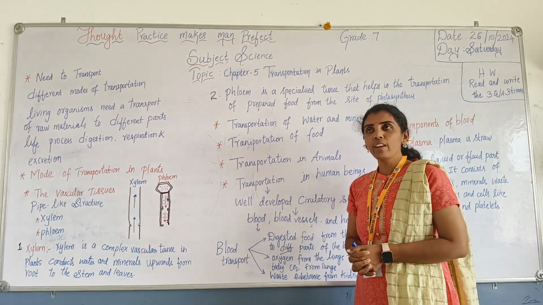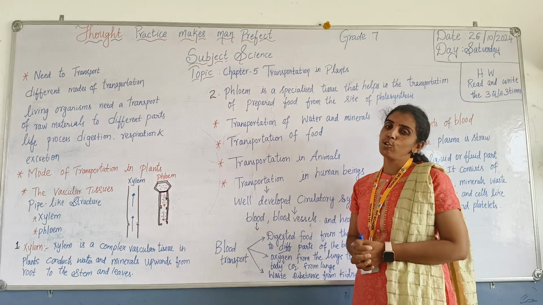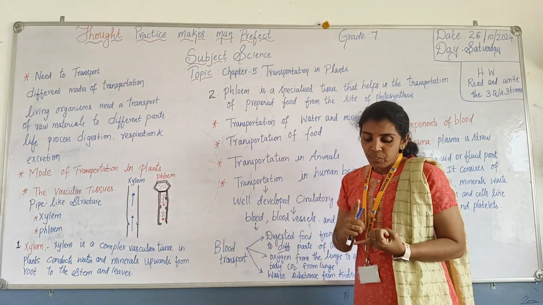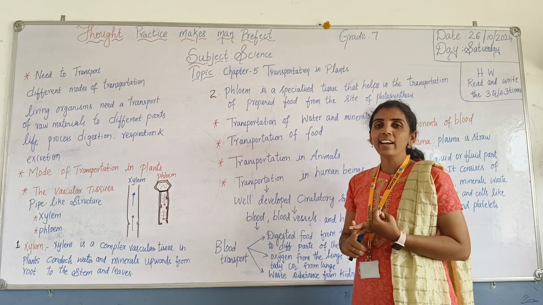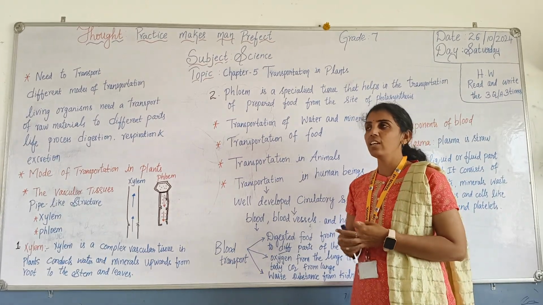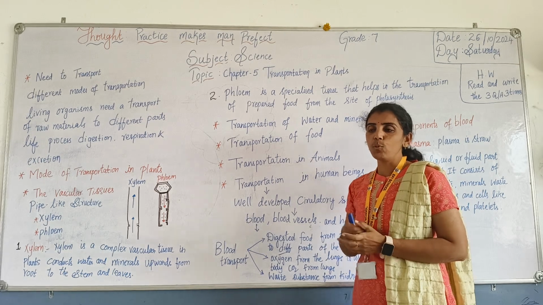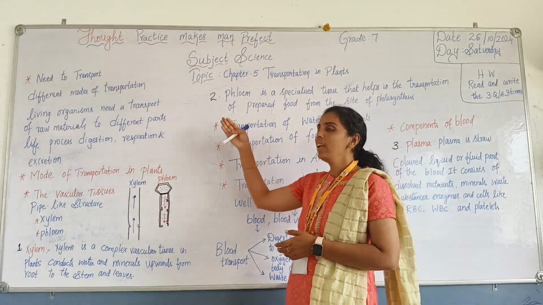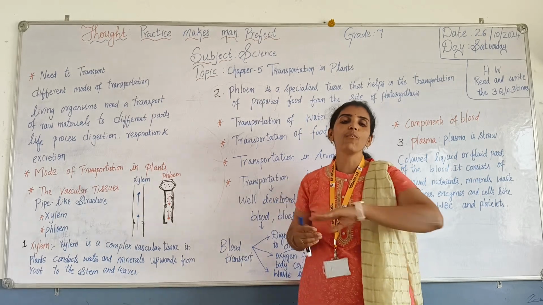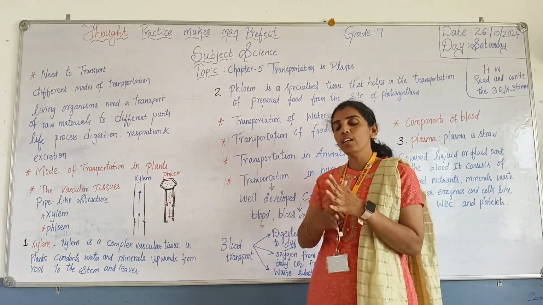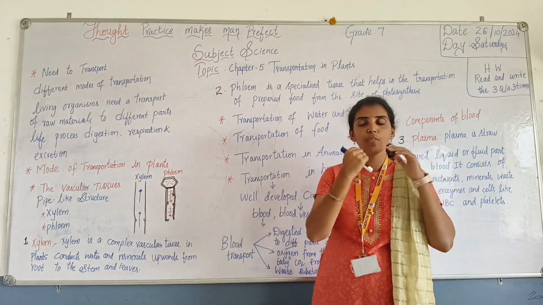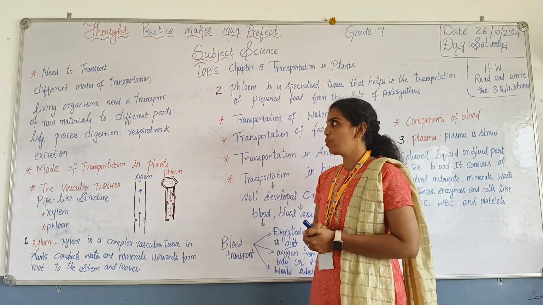In the classes of grade 3, 4, you have learned about modes of transportation. That is the 3 modes of transportation: water transport, land transport and air transport. These 3 modes of transport you have seen. So why do we need transport? Transport is nothing but we transport either goods or a person from one place to another place. For going from one place to another place or transporting the goods from one place to another place, we want transportation.